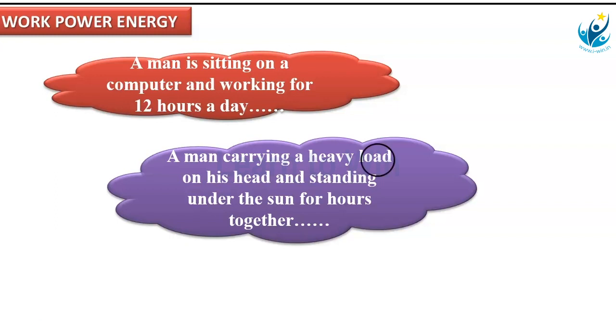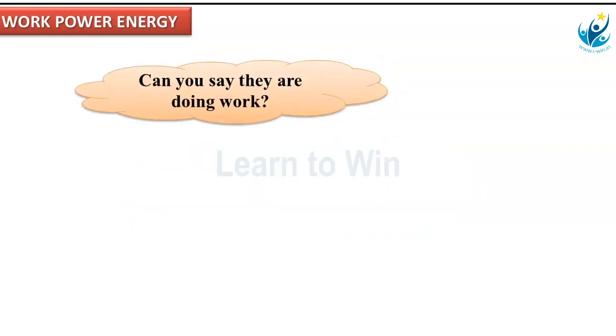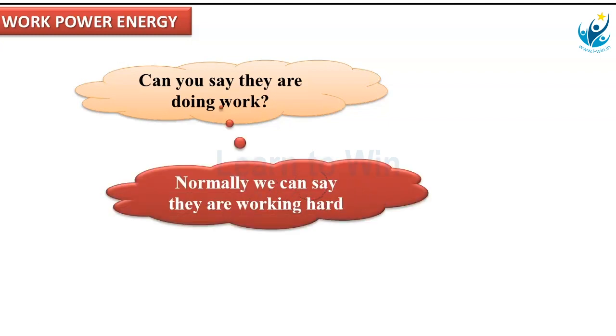So, here in the following two examples, can you say they are doing work? Generally, in the first example, a person is sitting in front of the computer and doing work for 12 hours, so normally we say some work has been done there. They work hard. In the second example also, in the sun, the person stands for some hours. So there also we say some work has been done.